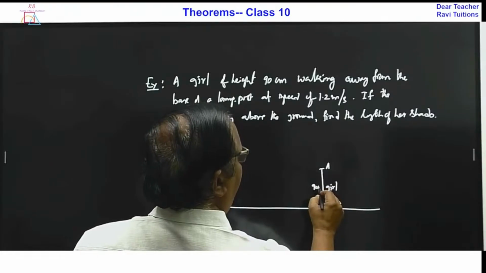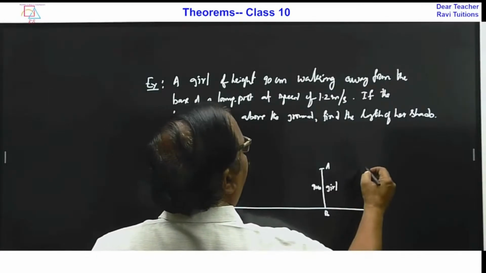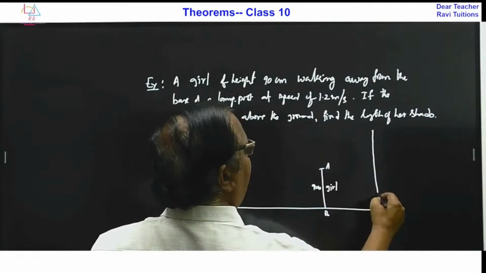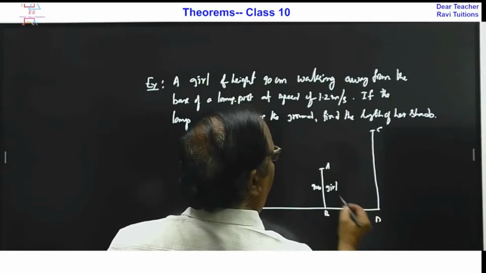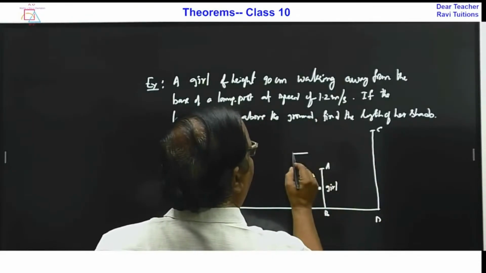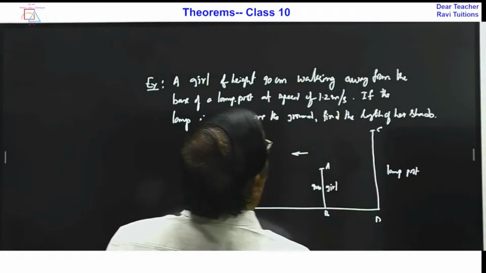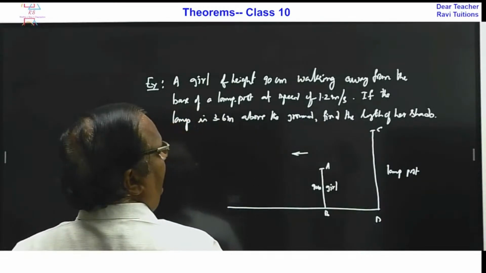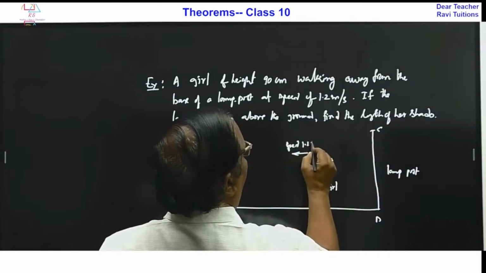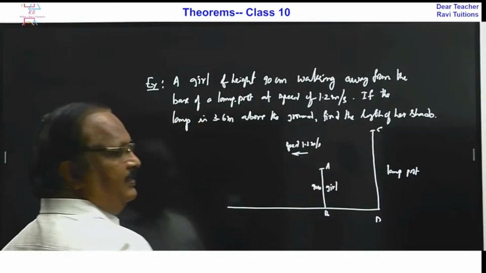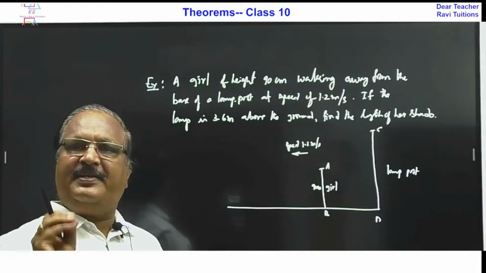And this is 90 centimeters, and the girl is walking away from a lamp post. So the lamp post is here, this is CD, and the girl is walking in this direction. This is a lamp post. And she is walking away with a speed of 1.2 meters per second. Once you start drawing the picture, everything will be easy for you.